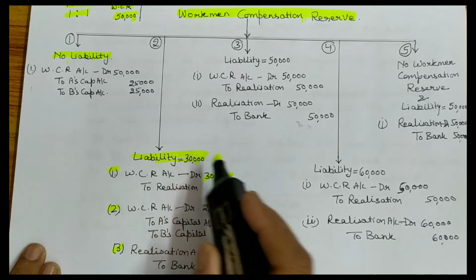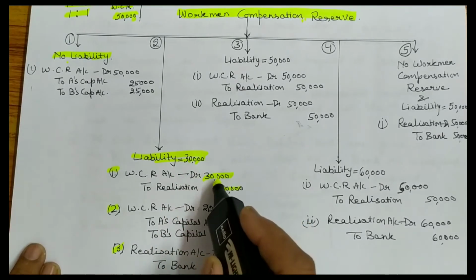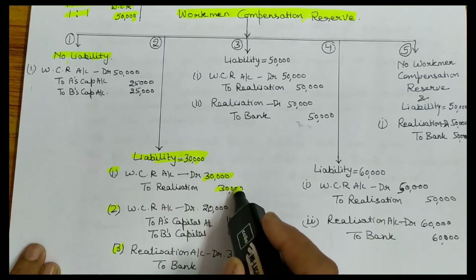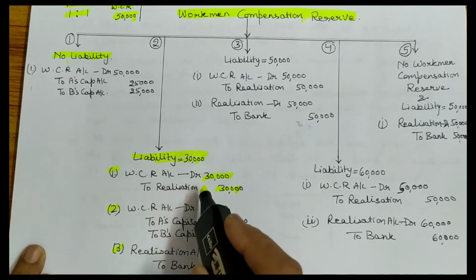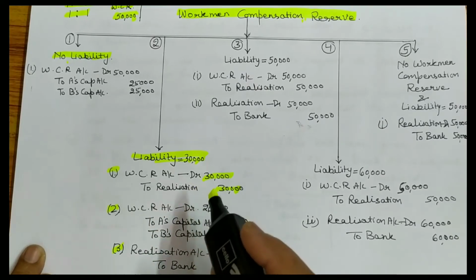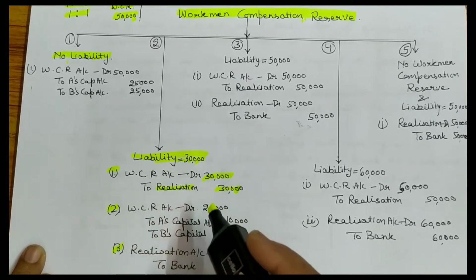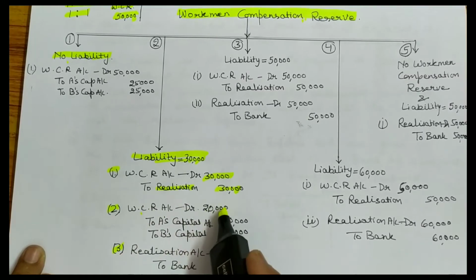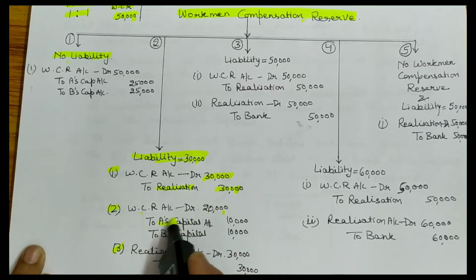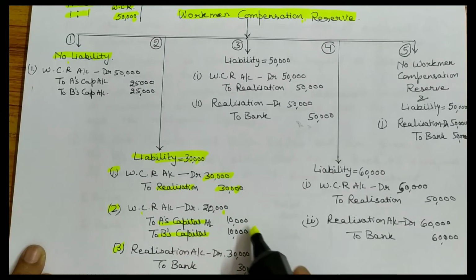This much is the liability, 30,000. You have to transfer only 30,000 to realization account. Okay. Rest 20,000 is divided among partners. Okay. The workman compensation reserve account debited 20,000 to A's capital to B's capital in their old ratio. Okay. 10,000, 10,000.